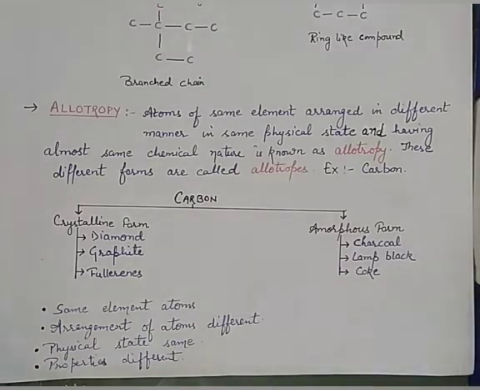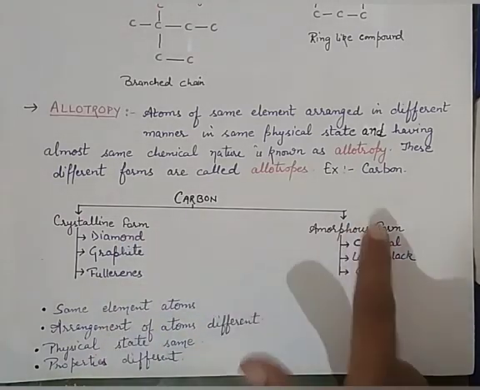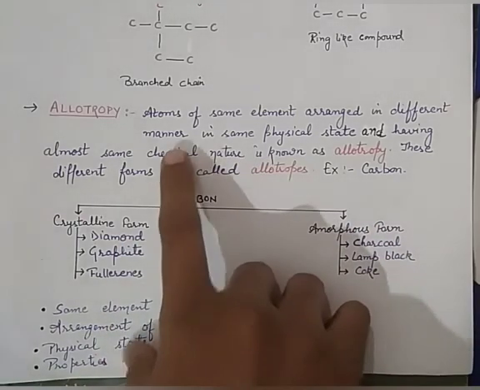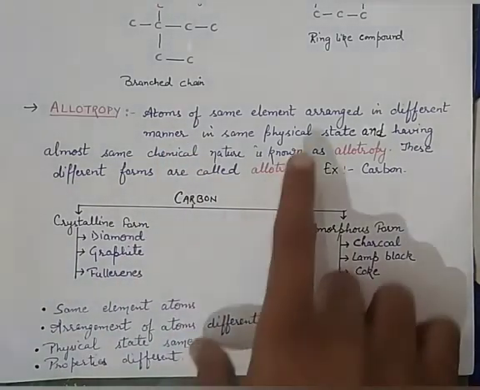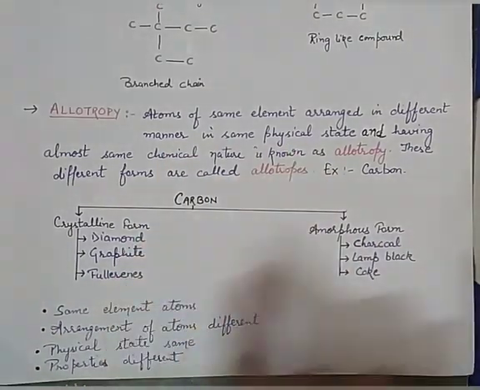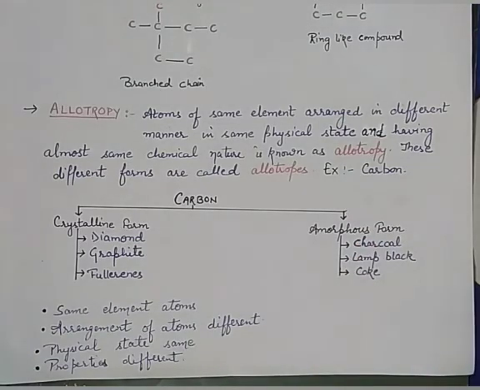Diamond is made up of carbon, graphite also, fullerenes, charcoal, lampblack, coke, all are made up of carbon atoms, but the carbon atoms are arranged in a different manner and all have the same physical state, that is the solid state.